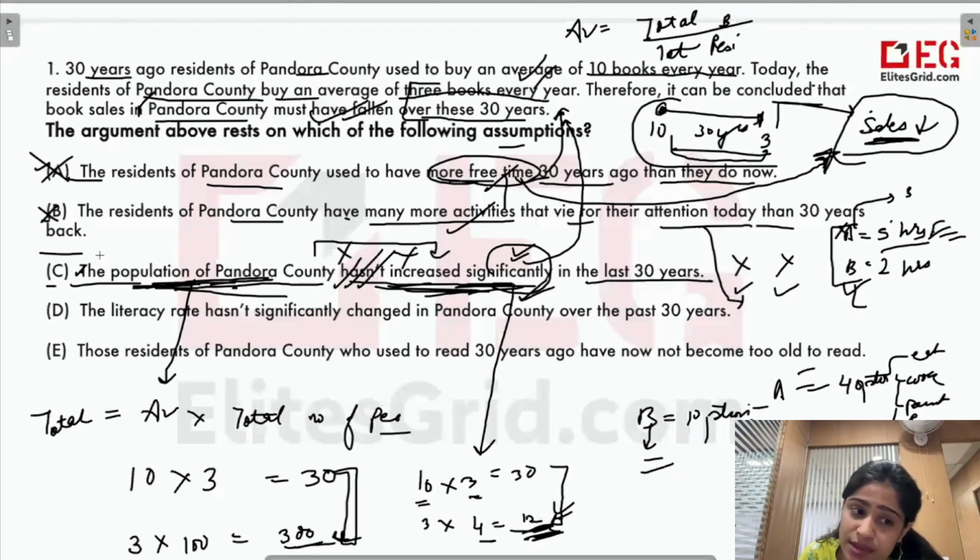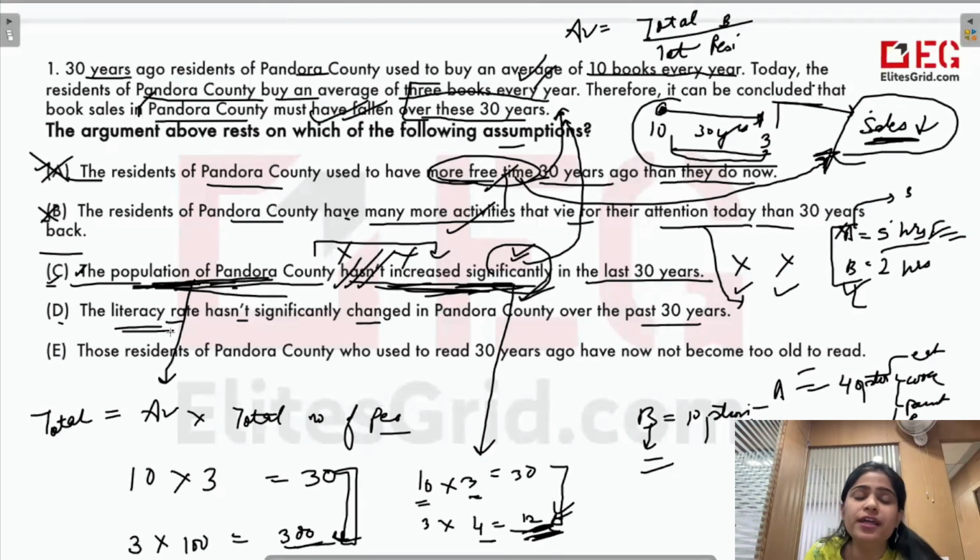So this is very near to assumption. Let's see the other options as well, but this is quite appropriate. Let's see if we get a better option than this. D, the literacy rate hasn't significantly changed in Pandora County over the past 30 years. Now, literacy rate again is not leading directly to change in sales.